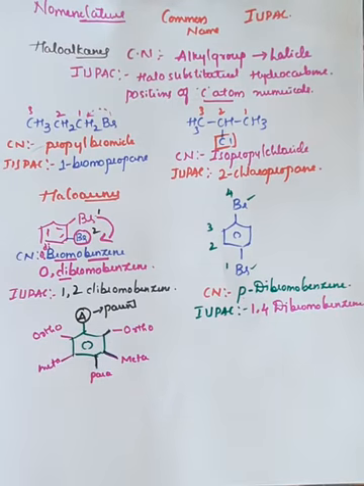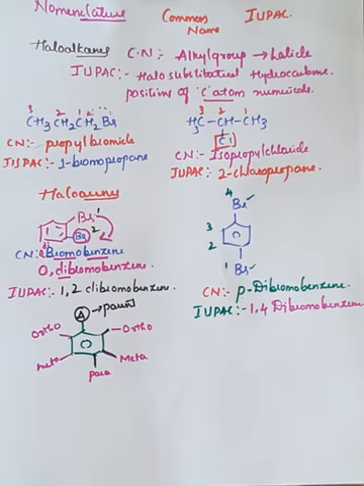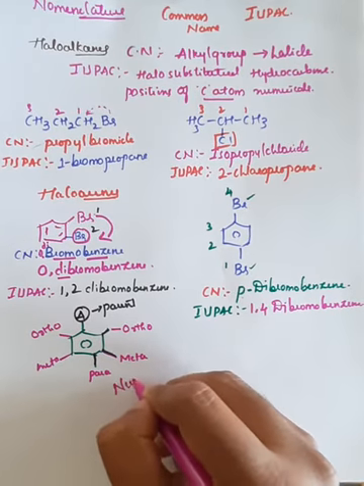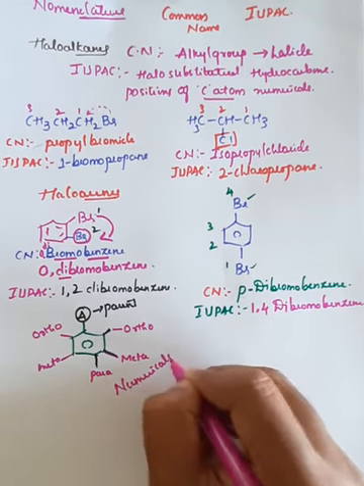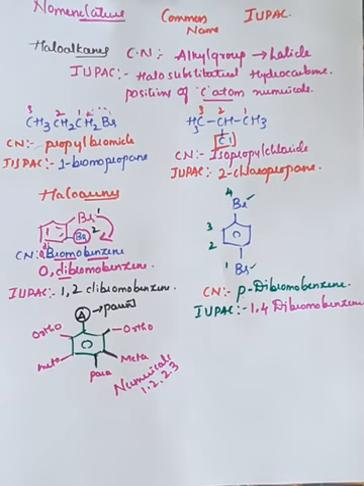You must know the position of the substituent to which the halogen is attached. Based on that, you can write the common name and IUPAC name. In the common system, we give the position in terms of ortho, meta and para. But in IUPAC, we use numbers, that is 1, 2, 3, like this. So in the nomenclature of haloalkanes and haloarenes, you might get a 1 mark question.